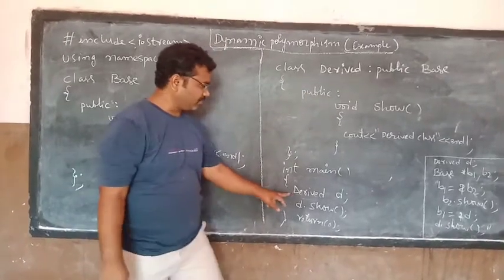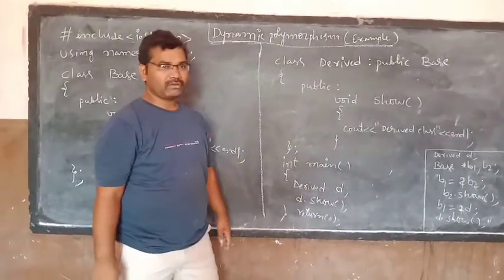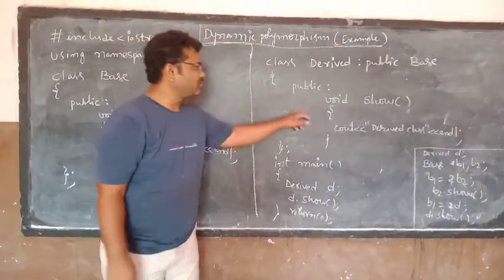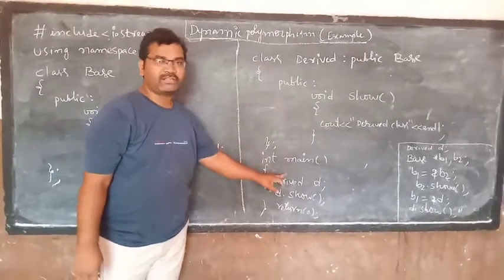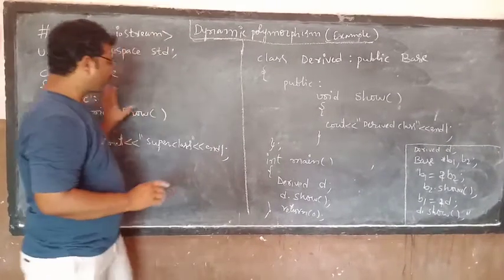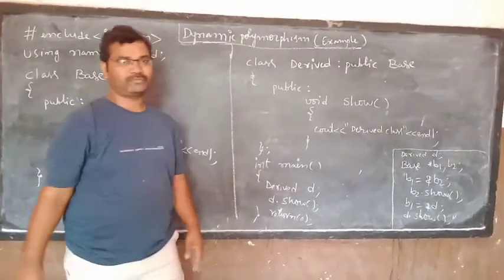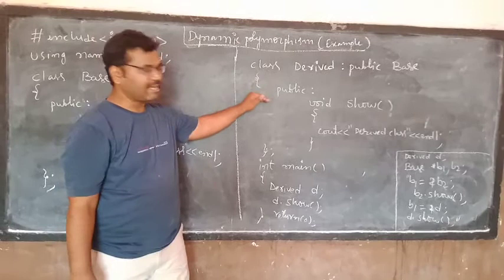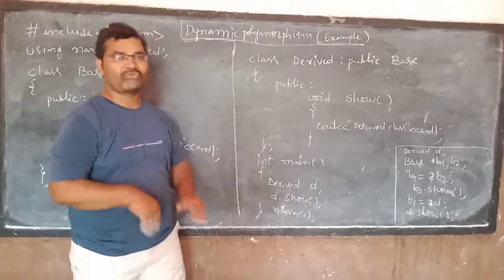Now I created one object of derived class. The object name is D. If you write the statement D.show, which function will be executed? This show function or this show function? Here, the derived class object simply executes its own function by hiding the superclass function. So you get the output derived class. In function overriding, the derived class object simply hides the superclass function and executes its own function.